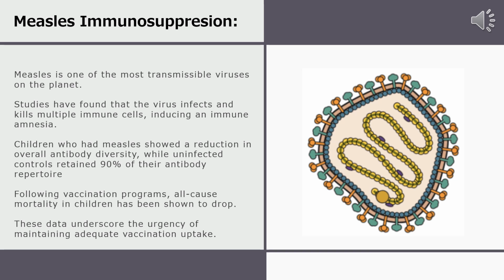Studies have found that the virus infects and kills immune cells, causing an immune amnesia that can lead to secondary infections and severe outcomes for months and years after the acute infection. Children who have had the measles have showed a reduction in overall antibody diversity, while uninfected controls kept 90% of their antibody repertoire. Following measles vaccination programs, all-cause mortality in children has been shown to drop. These data underscore the urgency of maintaining adequate vaccination uptake.